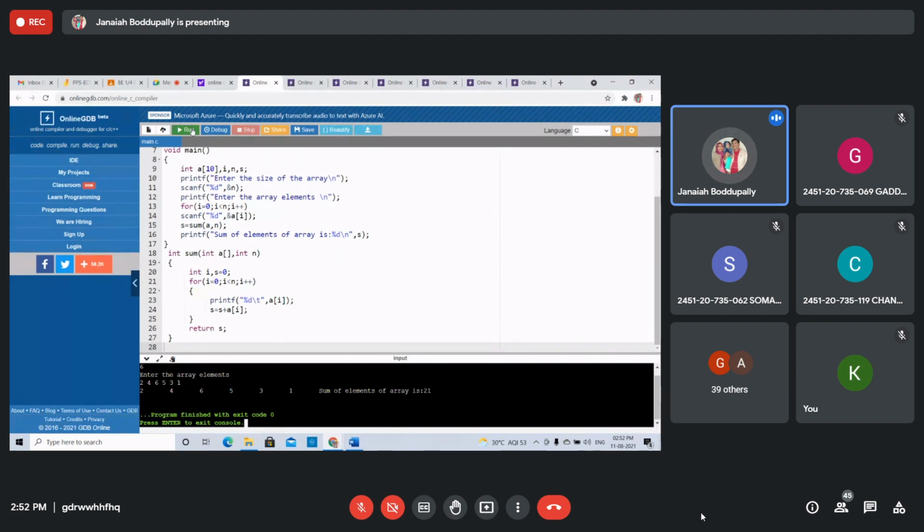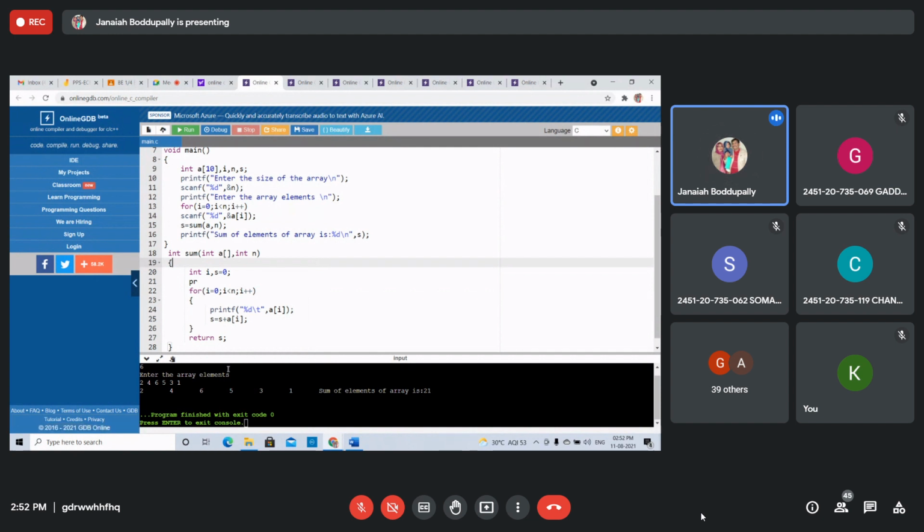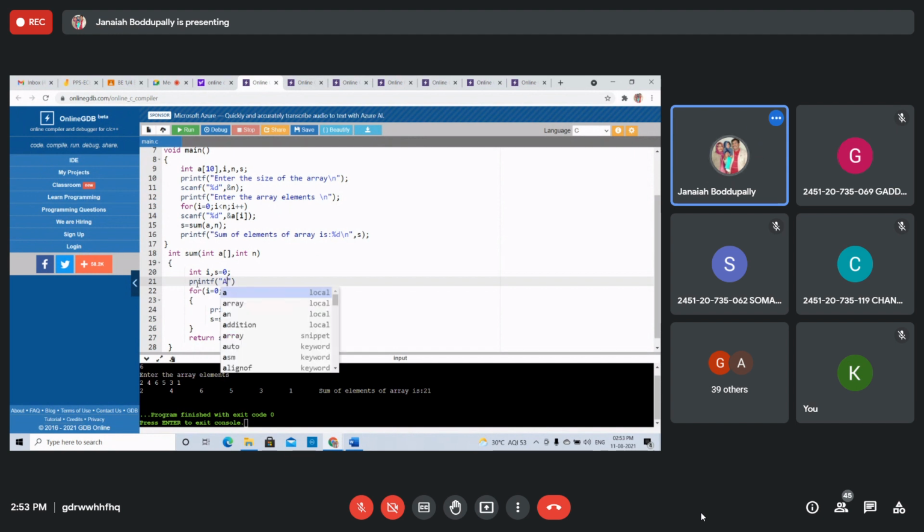Yes. The elements are displayed. Right? Before this, if you want, you can write one more printf statement: array elements are, and display them. Array elements are, then on the next line you display the elements.